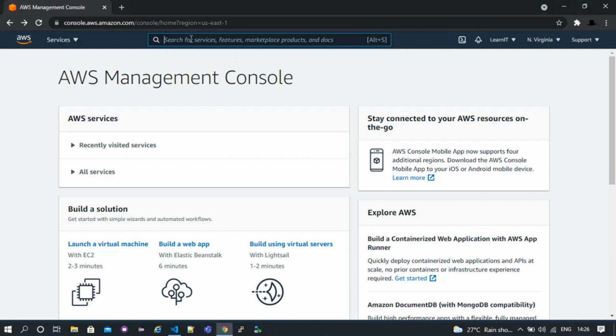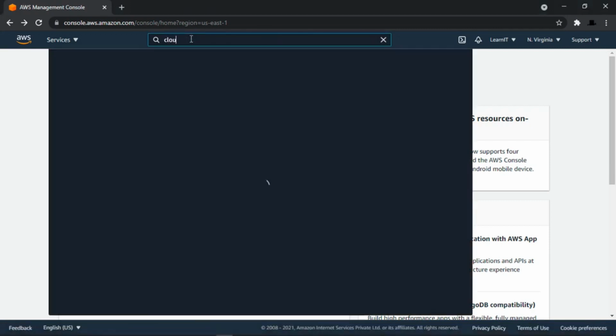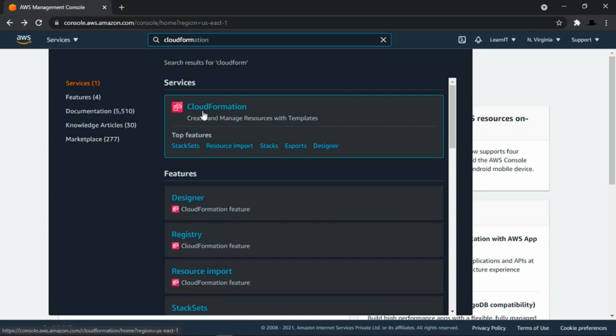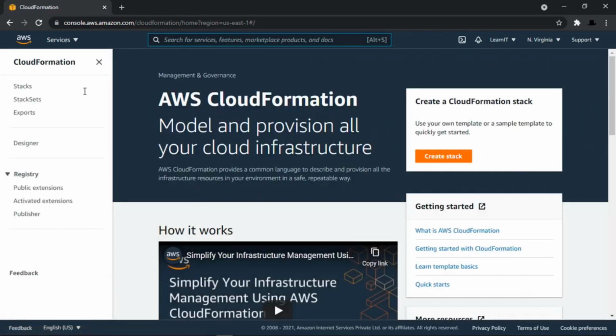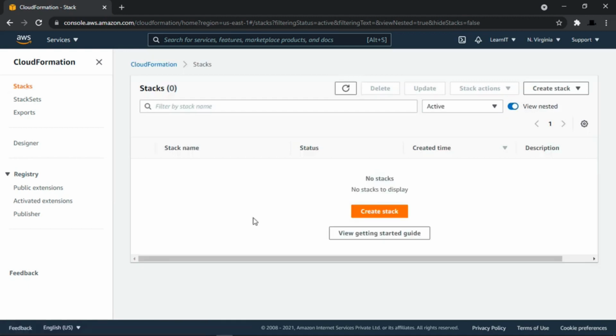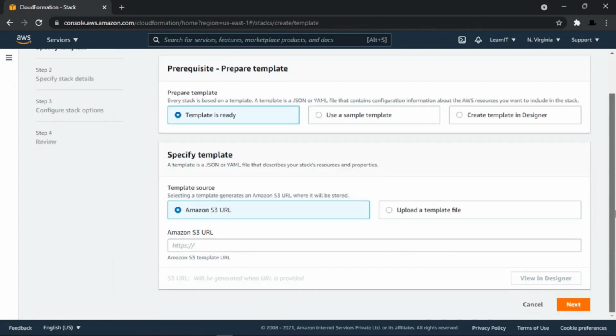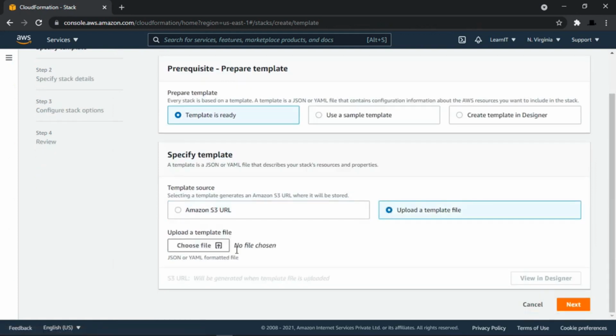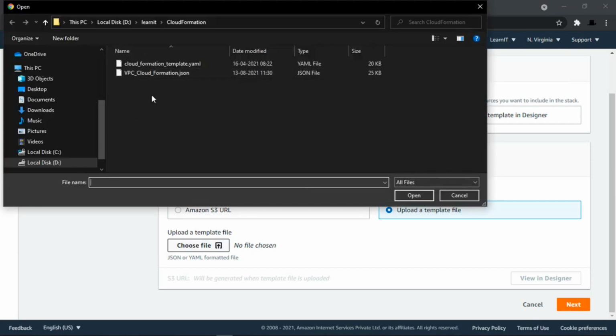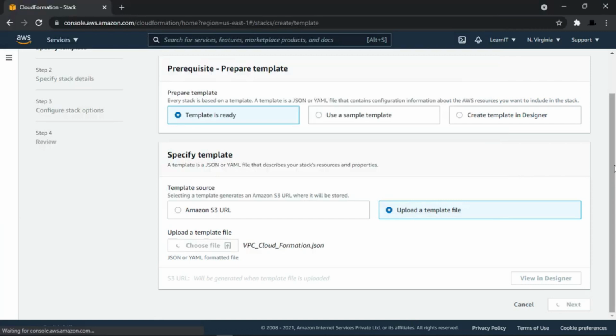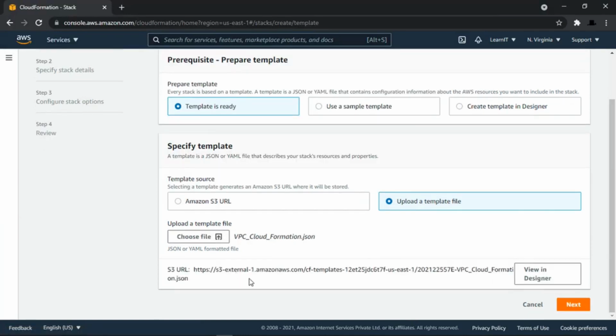I have logged into my AWS console. Now let's go to CloudFormation and run our CloudFormation script. Let's go to stacks. I don't have any stacks right now. Let's create a new stack now, and let's upload our template. So here is our CloudFormation script. Okay, it is uploaded to S3. And now we can click on next.